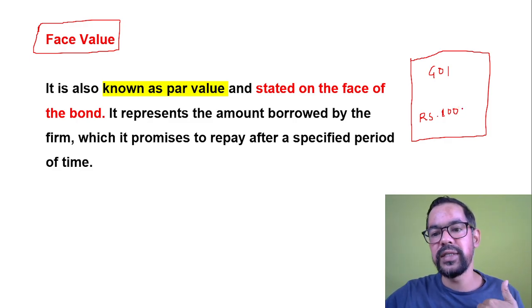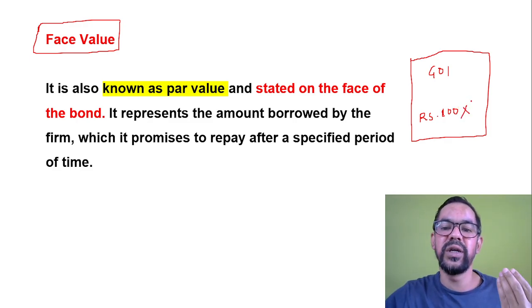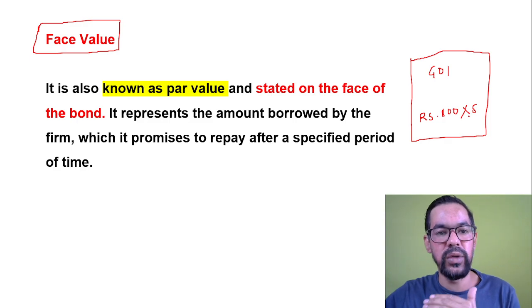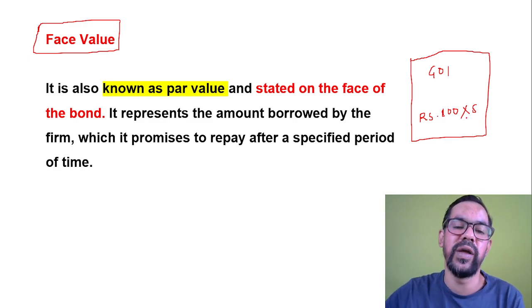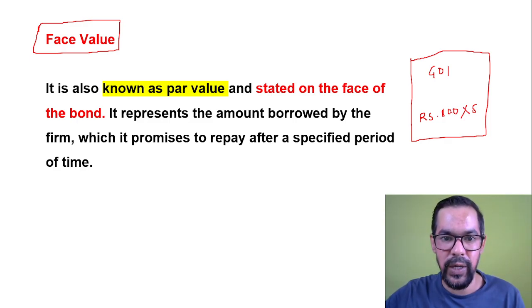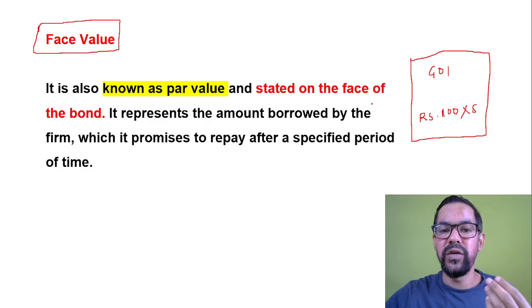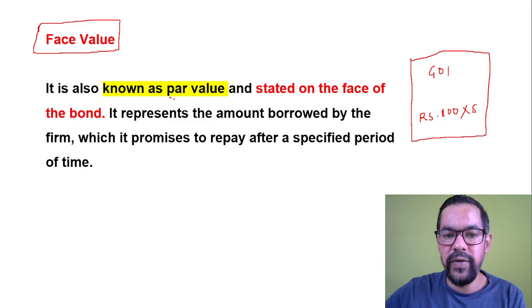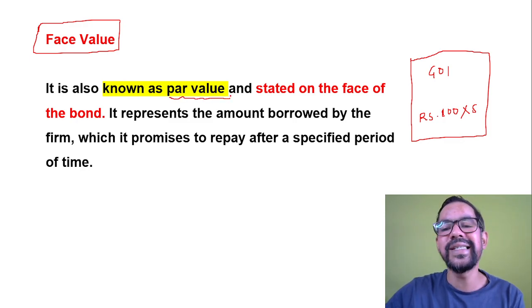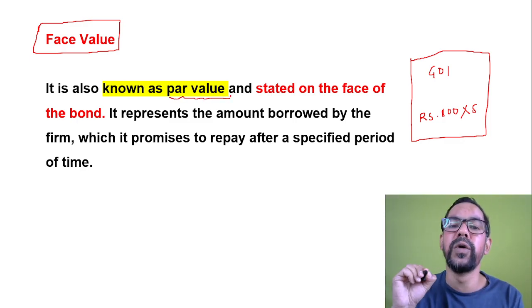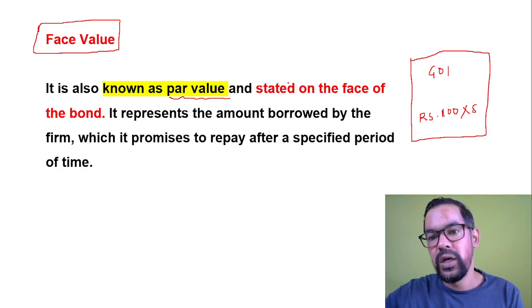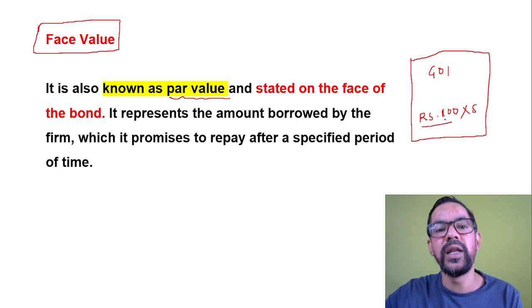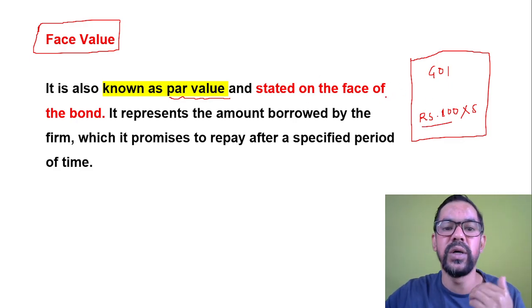Let's say for place value, you want to invest in 5 units. So place value will be 5. So 100 into 5, your investment will be 500 in that particular case. Or we can even have different lots. It is also known as par value, which is stated on the face of that particular bond. You will find the government of India notary sign, and the face value is 100 rupees in this particular case.